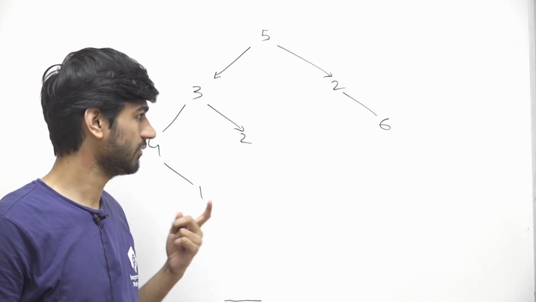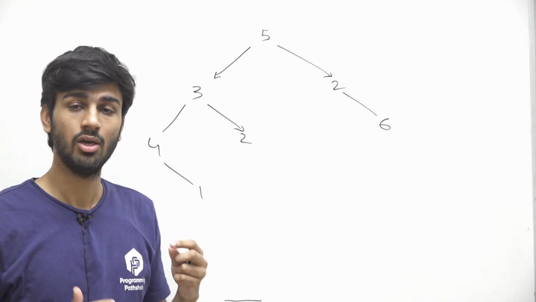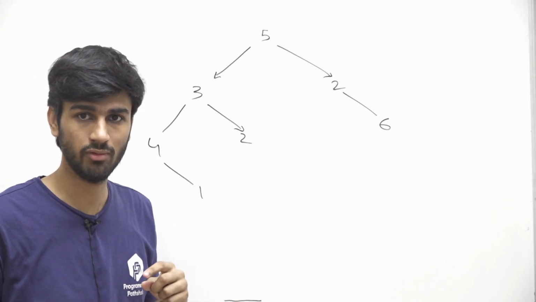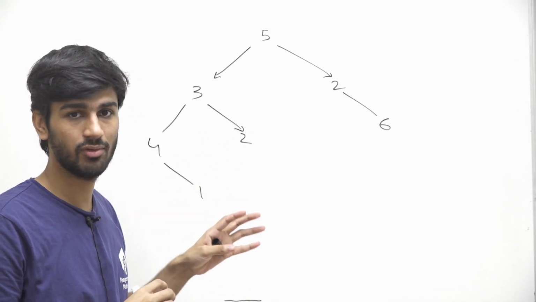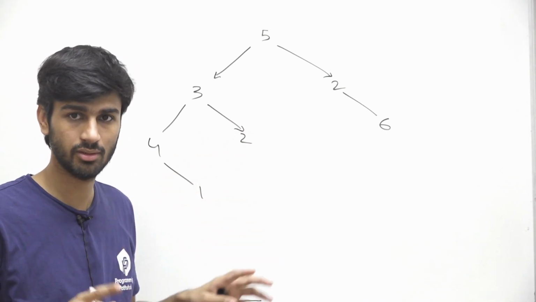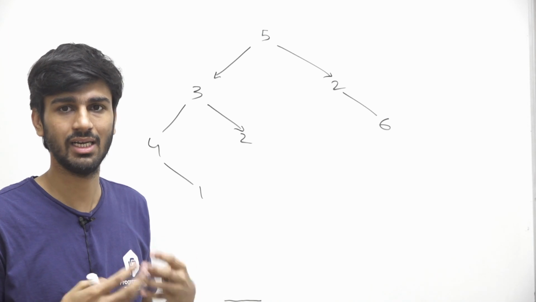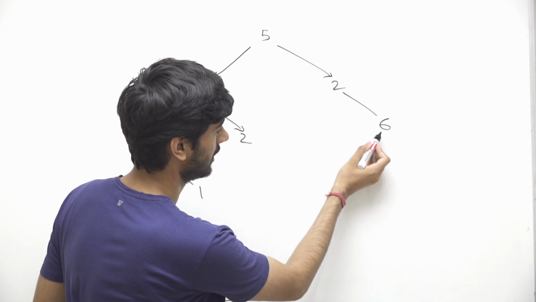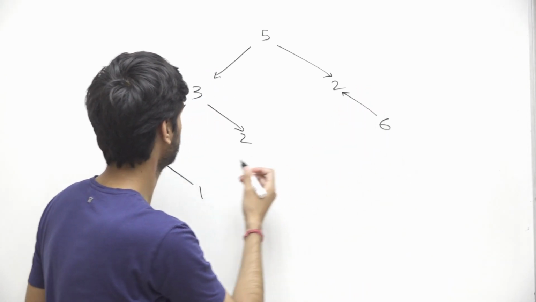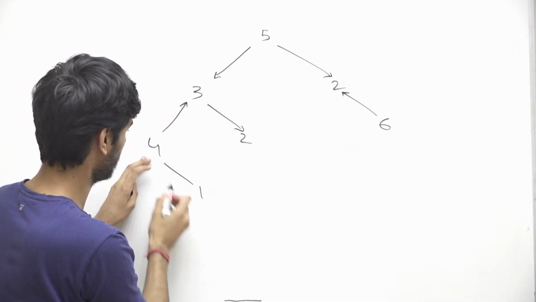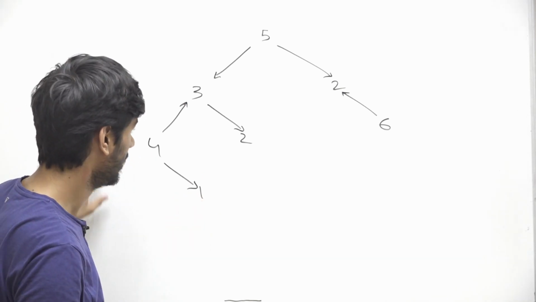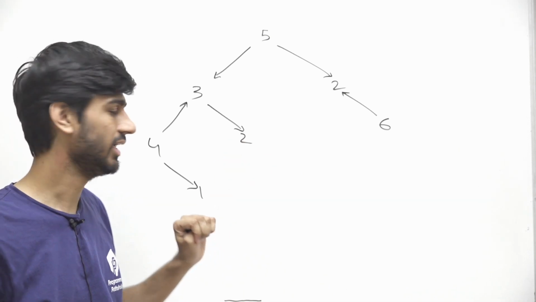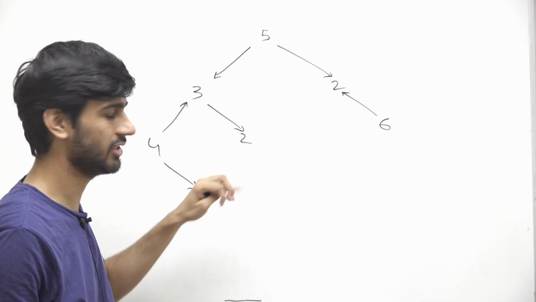One thing we can say for sure is that we can move from a node with a higher value to a node with a smaller value. So we can say that this graph will be directed. Although in the problem statement it is given as undirected, we will have direction from higher value to lower value. Let's say from 6 to 2 we will have a direction, from 4 to 3 we will have a direction, and from 4 to 1 we will have a direction. So we get a directed tree which is unrooted, and we are also not interested in the root.